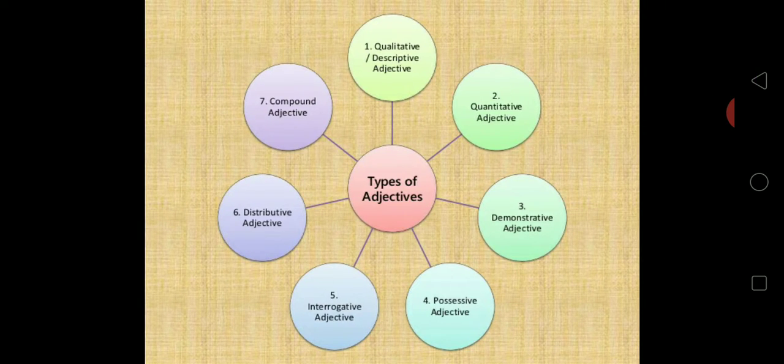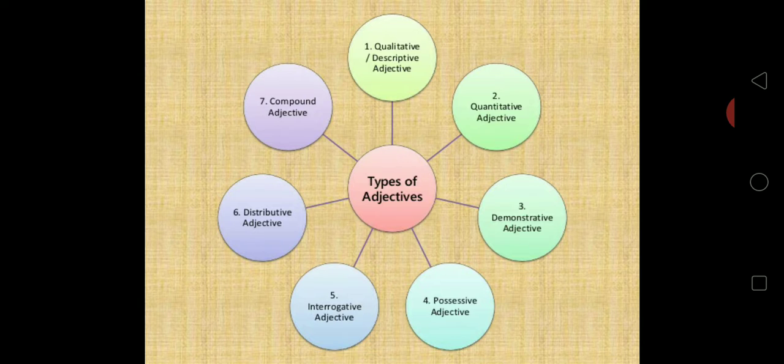So, how many kinds of adjectives are there? There are 7 kinds of adjectives: qualitative adjectives, quantitative adjectives, demonstrative adjectives, possessive adjectives, interrogative adjectives, distributive adjectives, and compound adjectives.